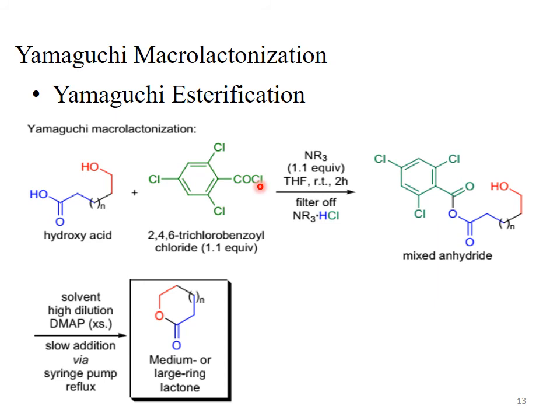See this one, the alcohol moiety is shown in red, the oxygen is red colored. The source of this oxygen is the alcohol, and this carbonyl carbon is blue colored, and the source of this carbonyl carbon is the carboxylic acid. So shortly we can say the oxygen of the alcohol moiety becomes bonded with the carbonyl carbon of the carboxylic acid in the presence of 2,4,6-trichlorobenzoyl chloride and dimethylaminopyridine. The mechanism will be discussed in the next lecture in detail.